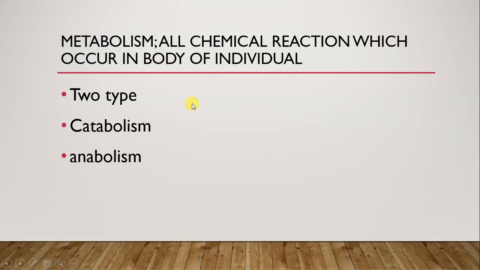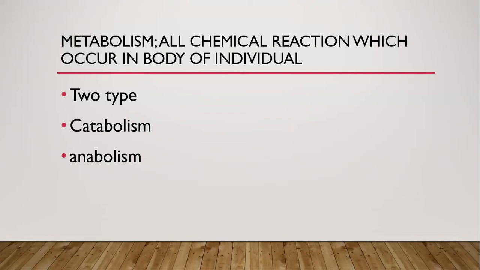All of the chemical reactions in each and every cell, because when we look at a multicellular organism, for example human beings, each and every cell of the human being performs this basic process which we call metabolism. There are so many chemical reactions occurring. Some convert different things into different things, and some products are broken down into simple substances for energy, and then simple substances combine to form big and complex molecules, for example structural proteins and enzymes.